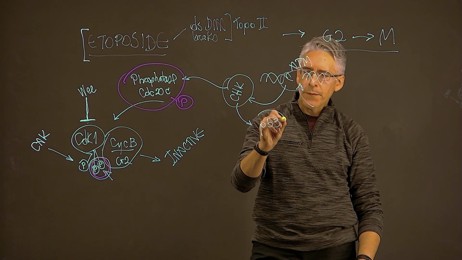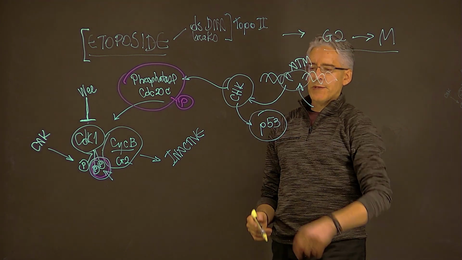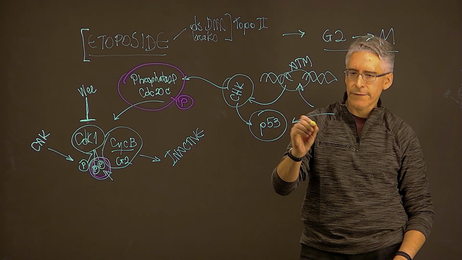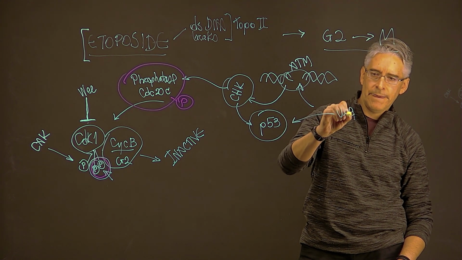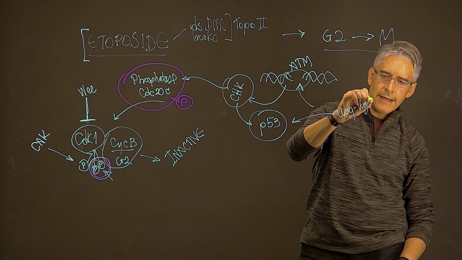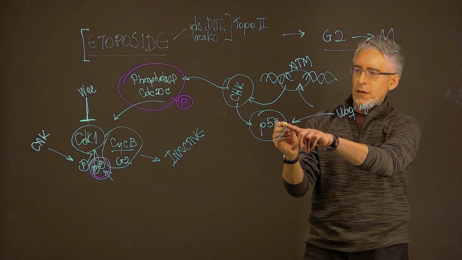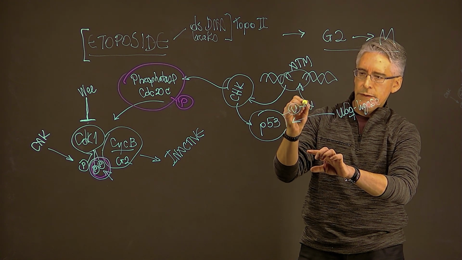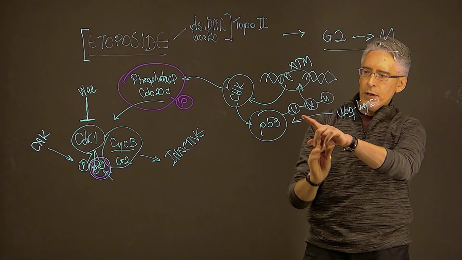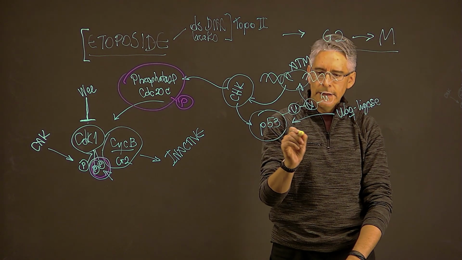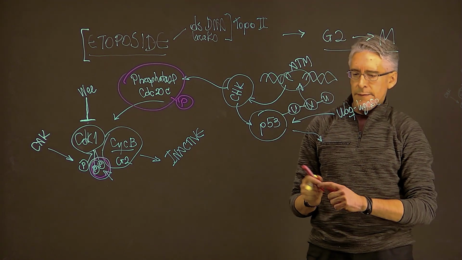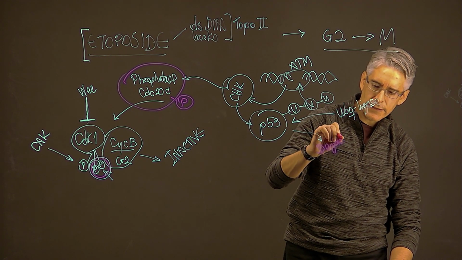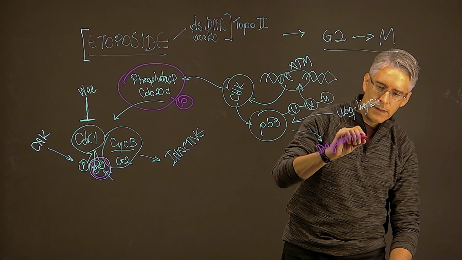And this is a very important target in the whole process because p53 will normally be degraded. So it normally will be a target for a ubiquitin ligase that will polyubiquitinate p53. So you will have a polyubiquitination event here. And that polyubiquitination event typically results in p53 being degraded by the proteasome.